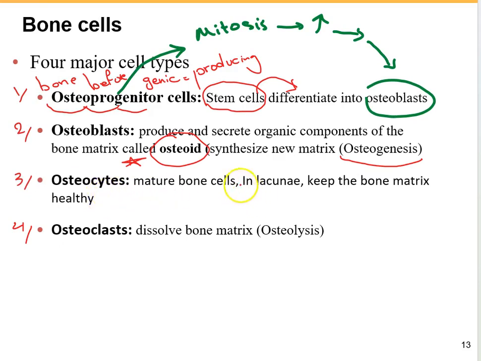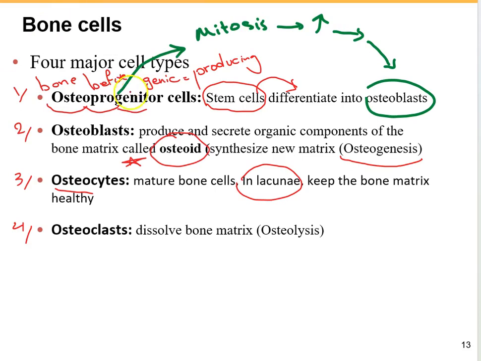Okay, then after the osteoblast produces the osteoid, they are going to be surrounded by the bone matrix and are no longer producing new osteoid. Then we are going to call them osteocytes, which are the mature bone cells and are going to be found in lacunae. Their job is to keep the bone matrix healthy, or maintain the bone matrix.